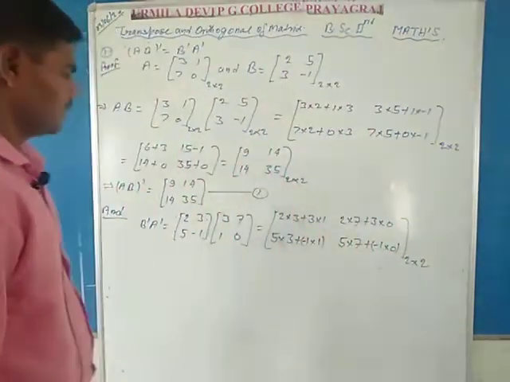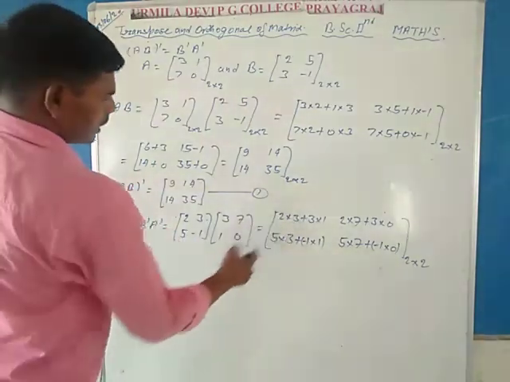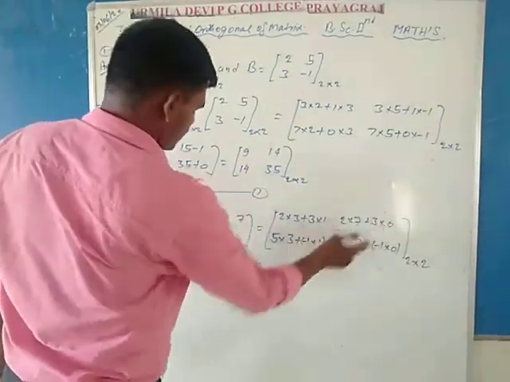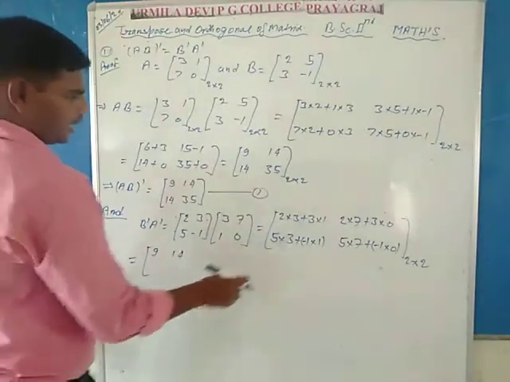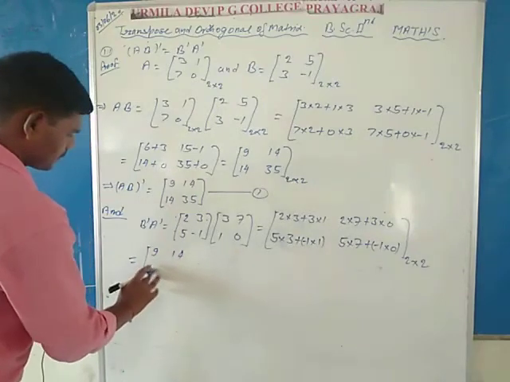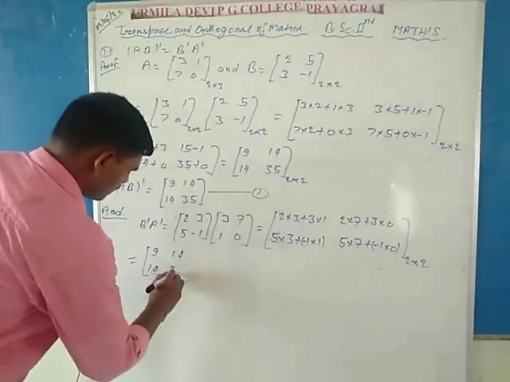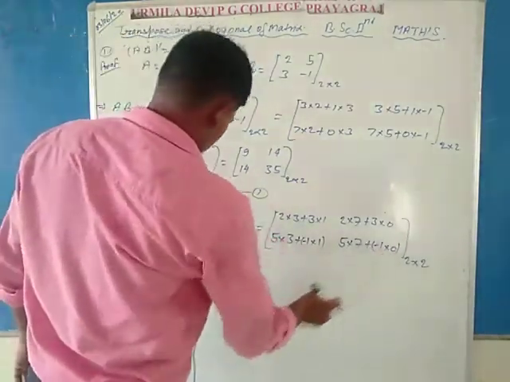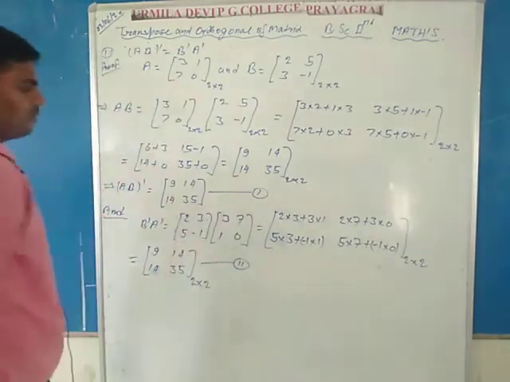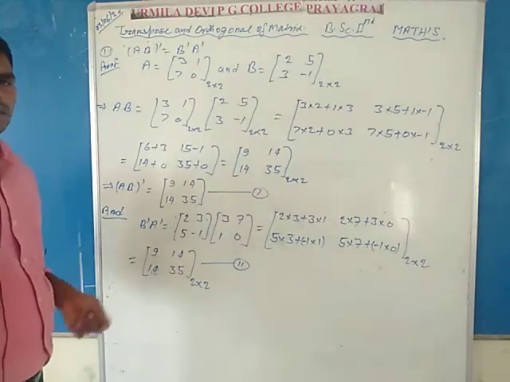Simplifying each element: 6 plus 3 is 9, 14 plus 0 is 14, 15 minus 1 is 14, and 5 into 7 is 35. This is represented by the second equation. So from the first and second, it's clear that (AB) dash is equal to B dash A dash.